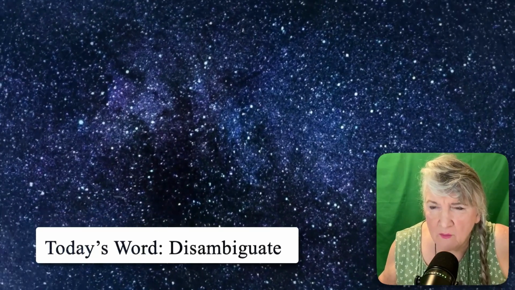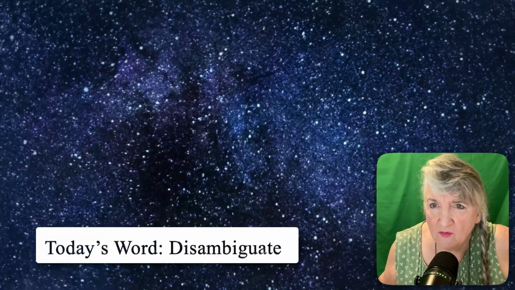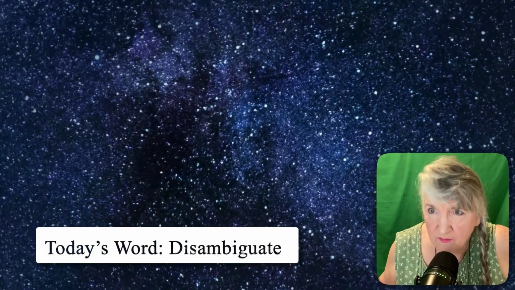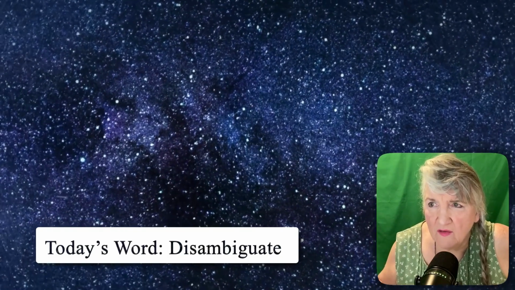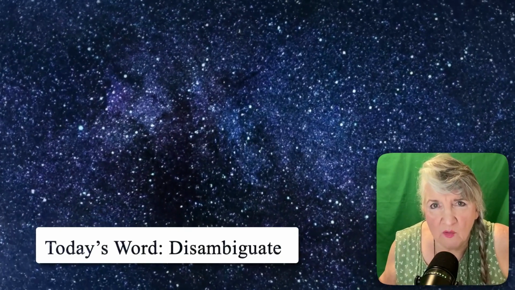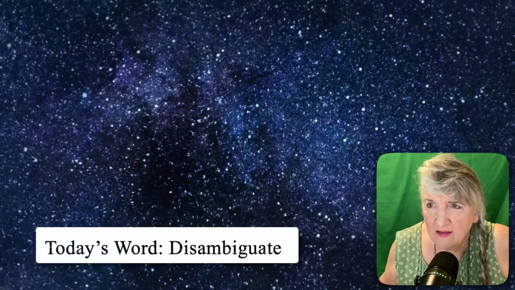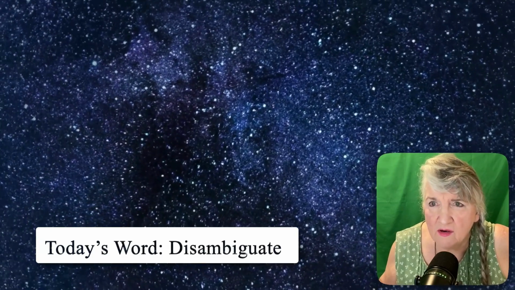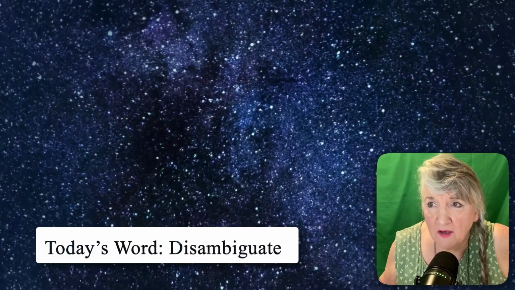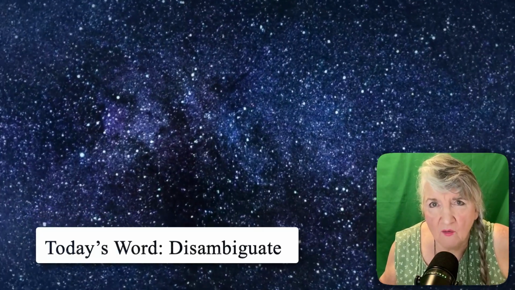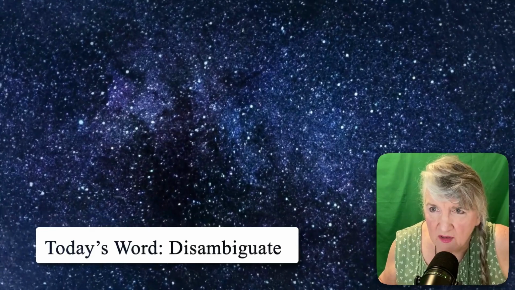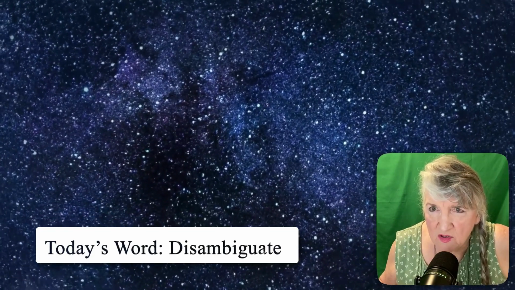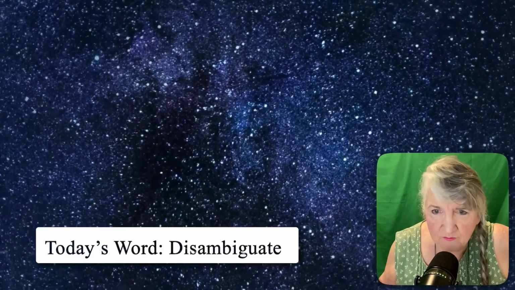The word disambiguate is a back formation from disambiguation, which means removal of ambiguity. Ambiguity comes to us from Latin, and that means doubtful or of uncertain nature, having a double meaning, shifting or changeable. So disambiguation means to remove uncertainty.